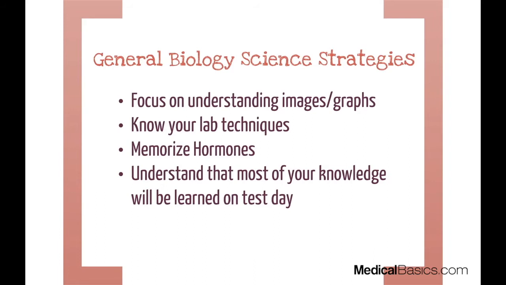These two go hand in hand: if you can memorize your hormones and know all the lab techniques, and lab techniques show up in biology and OChem, then you'll be increasing your score dramatically. Those two are very heavily tested over any other subject. That's why a lot of your books have lab techniques as the last chapter. That's actually one of the first things that you should look at, as well as hormones, in order to get that massive increase in the very beginning.